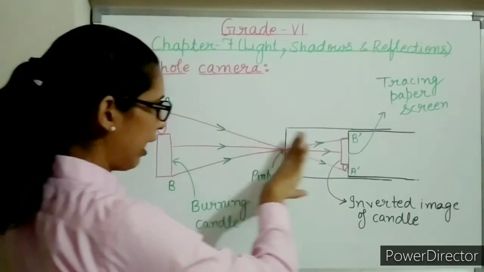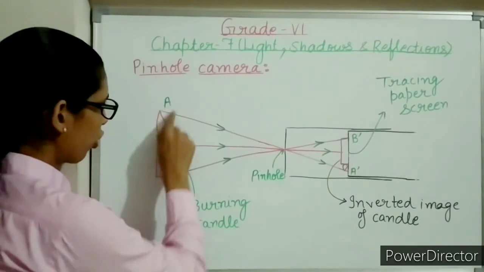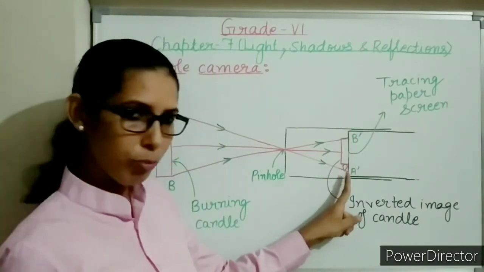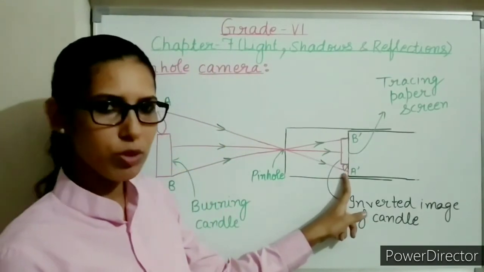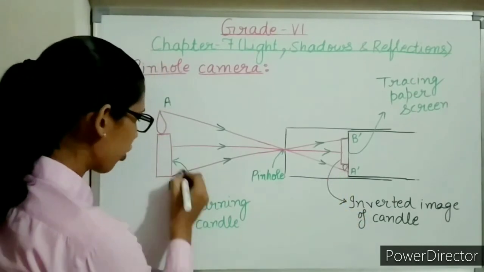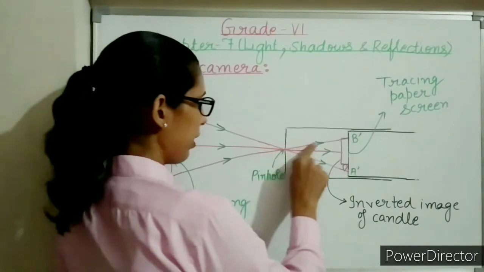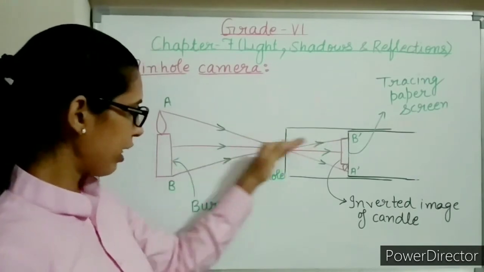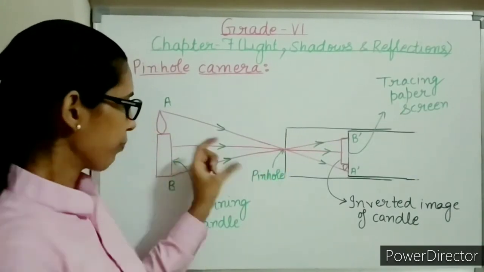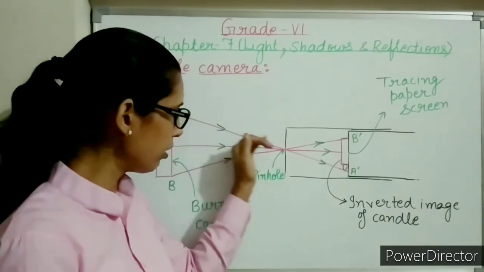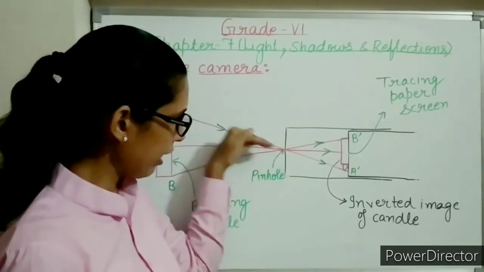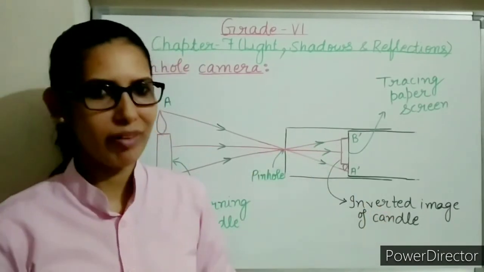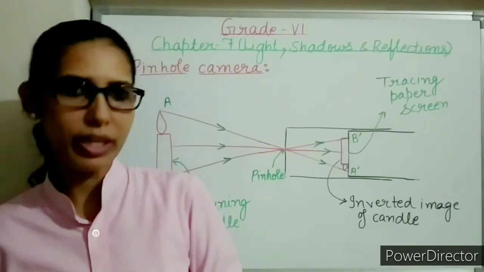So here you can see that the upper part of the object is appearing at the bottom part of the tracing paper, and the bottom part of the object is appearing at the top part of the tracing paper. Light travels in a straight line, and when the light rays move from this object, they move in a straight line and enter the pinhole camera, and we get the inverted image. I hope now it is clear why the image is inverted in a pinhole camera.